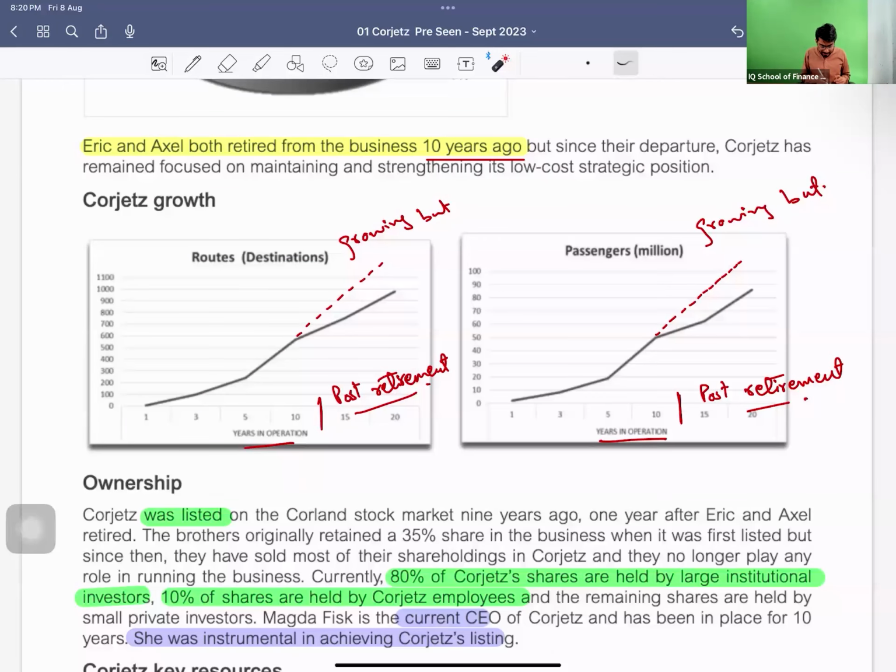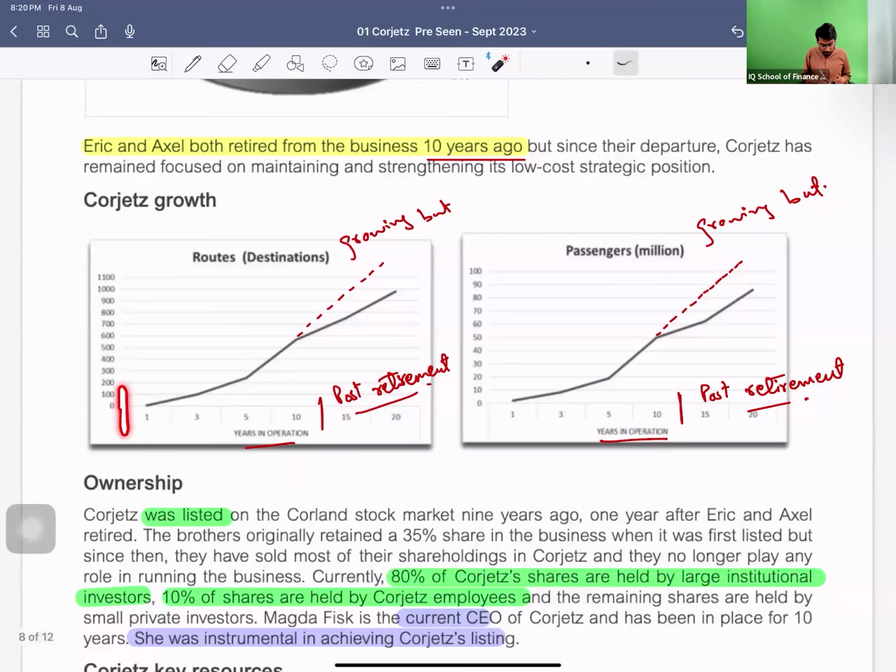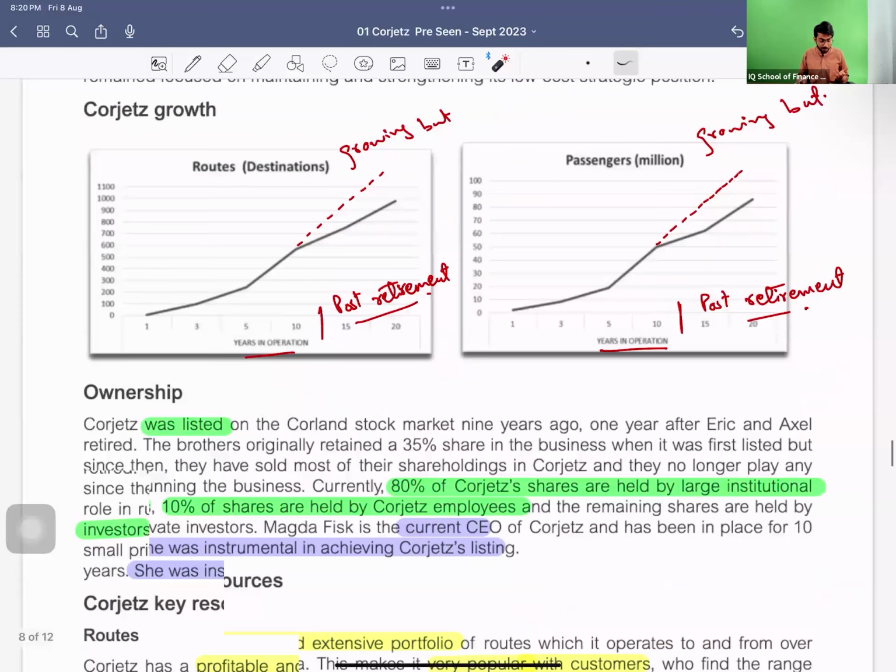And just see that from the formation of the company, after the first 10 years, the last 10 years it has been declining, and these are the last 10 years since these two brothers retired. So there could be some reason behind it. Also the passengers, they were increasing and they should have increased like this, but they did not. And this has also happened in the last 10 years in which these two brothers have retired. There could be something related to it.